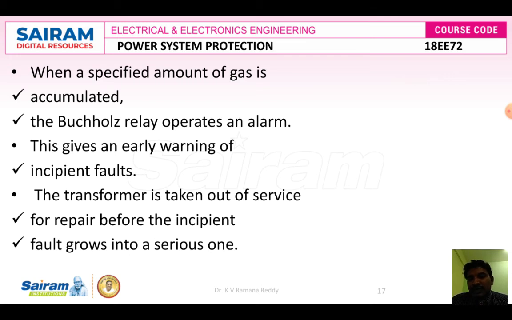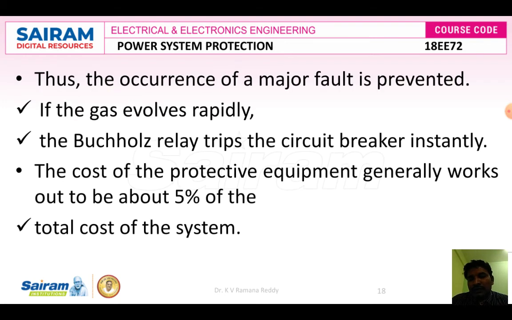So there should be a proper relay that works to identify the fault event and give a signal to protect that equipment. Otherwise, 100% of the cost of the equipment may get damaged. If we identify or locate the signal before it causes damage, then we save the cost of the equipment.